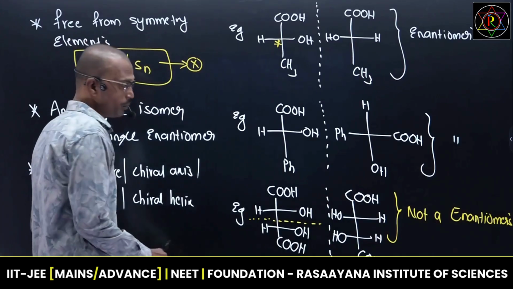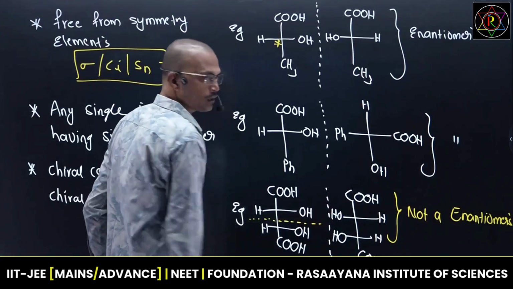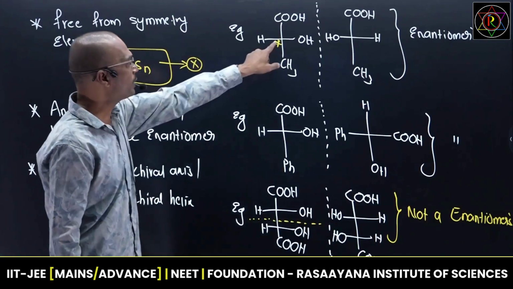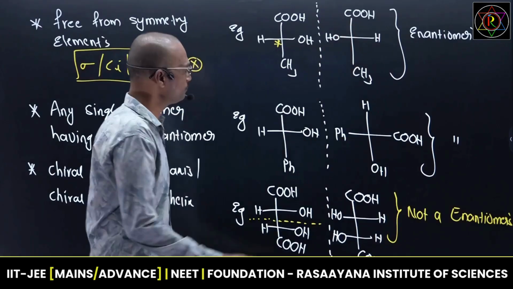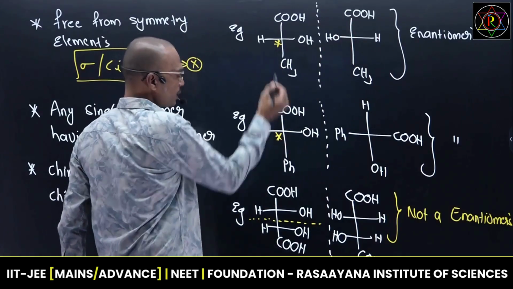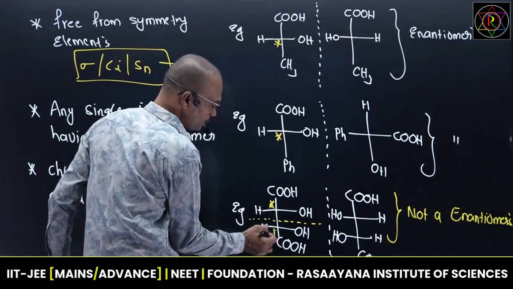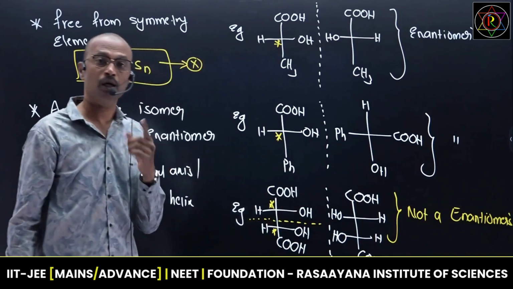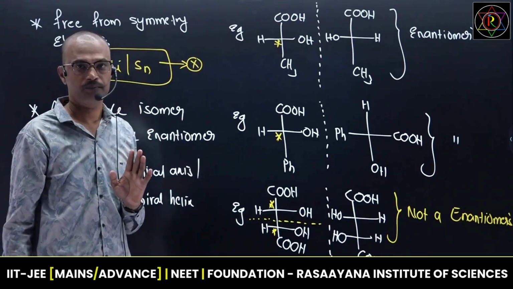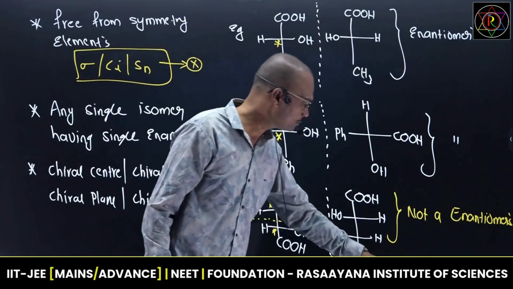But this is not enantiomeric at all, because see, I will show one technique how to identify enantiomers. But right now remember, one chiral center's mirror image is always an enantiomer. That point you remember. Here one chiral center, here also one chiral center. This molecule has two chiral centers. With two chiral centers, mirror images may or may not be enantiomeric in nature. Right? I will give one more. See this.